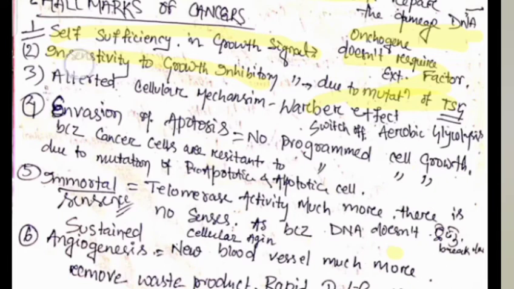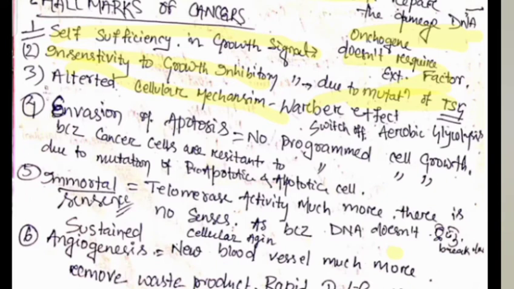Now, that is the altered cell metabolism. What is altered cell metabolism? We know that when oxygen is not present, in the anaerobic case, the cell synthesizes its ATP through the glycolysis pathway. But what happens in the tumor cell? There is an altered cellular mechanism.